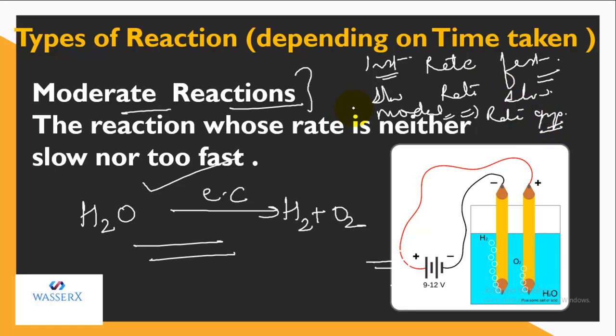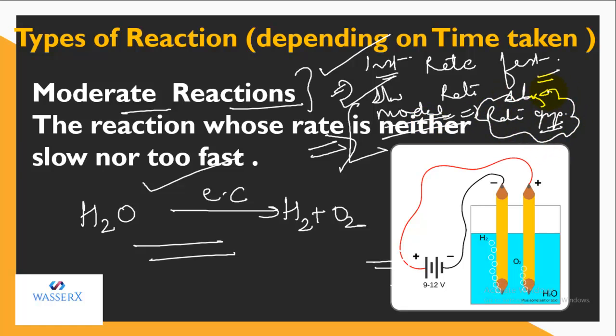So we can study chemical kinetics, or the rate of reaction, only for moderate reactions. We cannot measure the rate for the instantaneous reaction because it is occurring so fast that we can hardly apply any procedure to measure its rate. And even for the slow reactions, we cannot measure the rate, because their rate is too slow and it is very hard to measure. So the rate can be measured easily only for the moderate reactions, right? Because their rate is appropriate and can be easily measured.